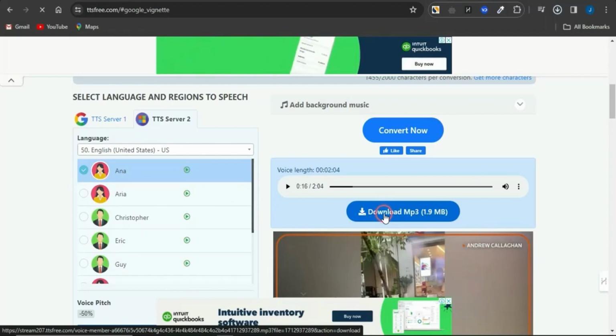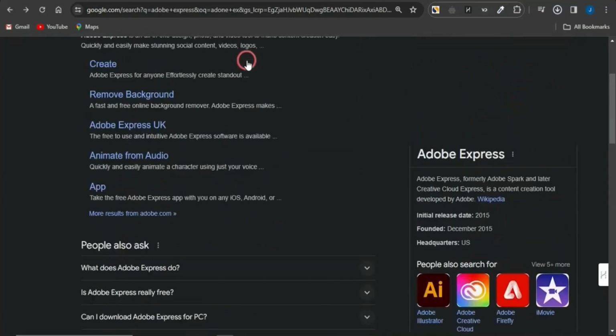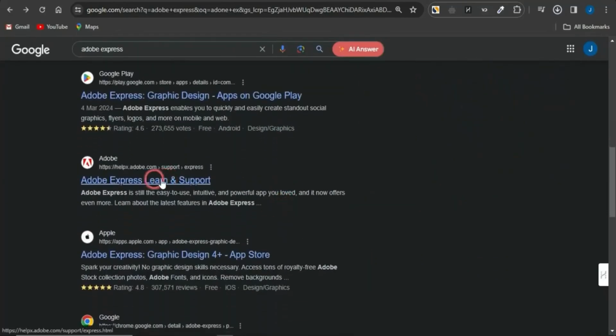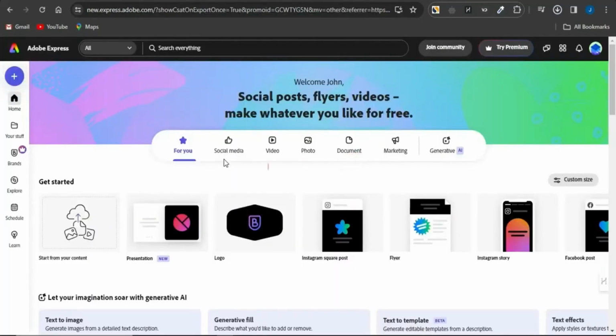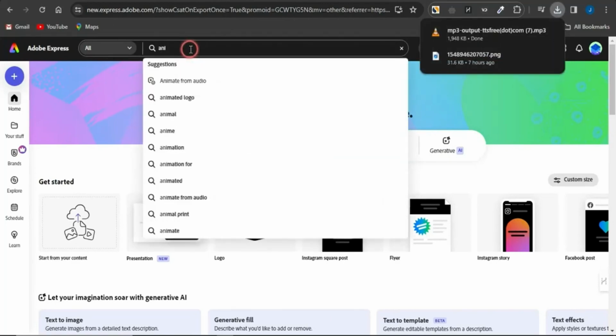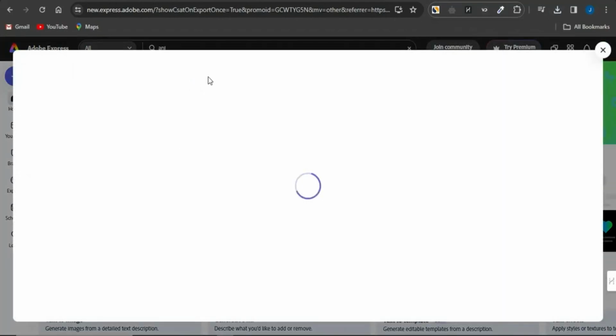We can actually go on to Google right now, and once we do go to Google, we want to just simply search for the Adobe Express. Now, if you do search for that right now, you can see this particular option right here, which is Adobe Express. You want to select that right there. It's going to bring you to a page such as this, and you want to come on to this section. In this section, I'm just going to type in something like animate from audio. Now, if I do select this option, as you're going to see, it's going to load up, and I'll be able to see some cool characters to select from and go on to editing.